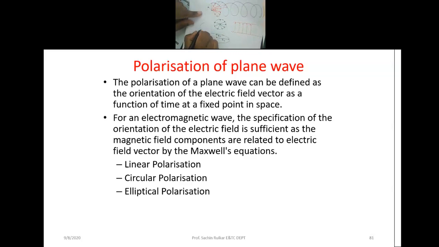In a circular polarization, the amplitude of Ex and Ey is the same. But in elliptical, the amplitudes of Ex and Ey are not the same, because Ex is along the minor axis and Ey is along the major axis of the ellipse.